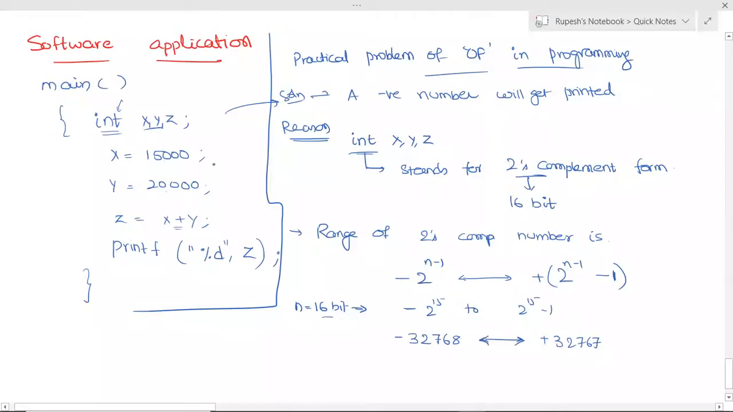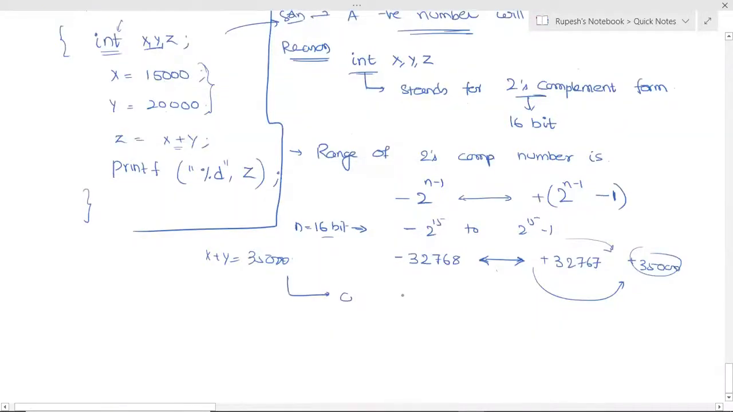Here x plus y adds to what? 35,000. Is it falling in this range or out of this range? Obviously it is out of this range. Plus 35,000 is out of this range. So definitely whenever you give two positive numbers, you will get a negative number. Okay, why? Because our number 35,000 will fall out of range. So this results in an overflow.